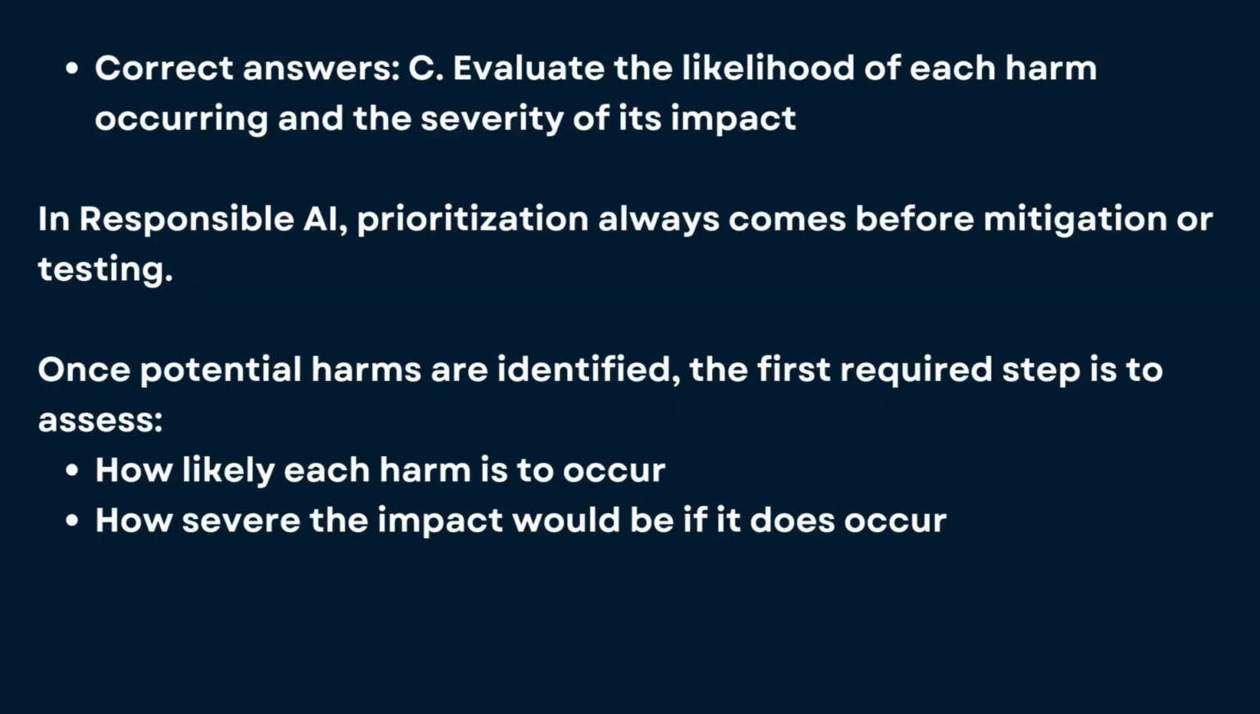The correct answer is Option C. Evaluate the likelihood of each harm occurring and the severity of its impact. Here's why. In Microsoft's responsible AI framework, prioritization always comes before mitigation or testing. Once potential harms are identified, the first required step is risk evaluation. That means assessing how likely each harm is to occur and how severe the impact would be if it does